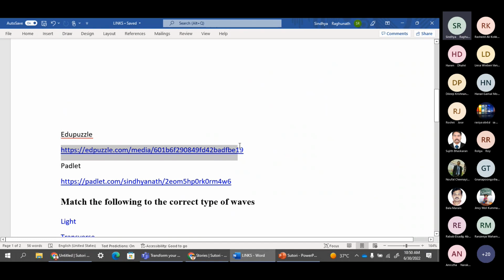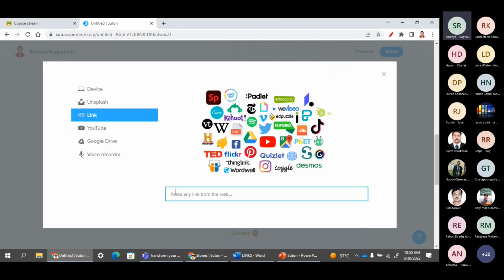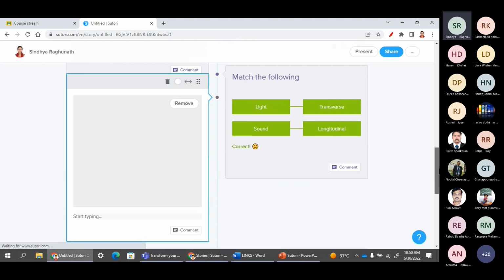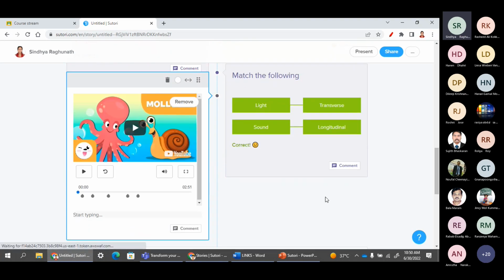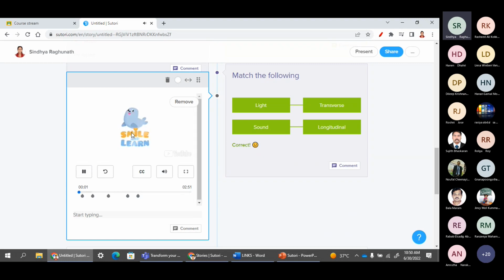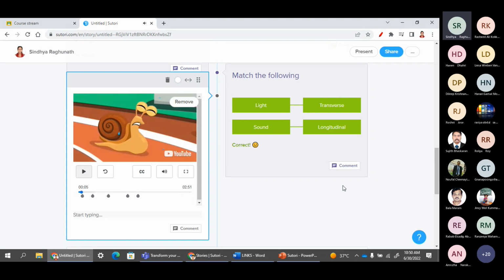But excuse me, it is not related to light, but we can see how easily it will be embedded. So this is the puzzle, just see like this.